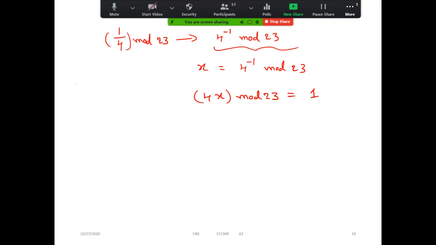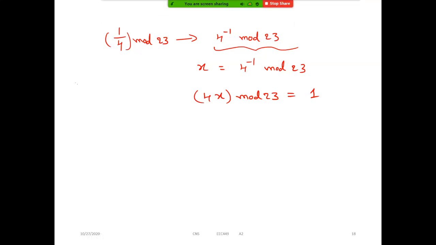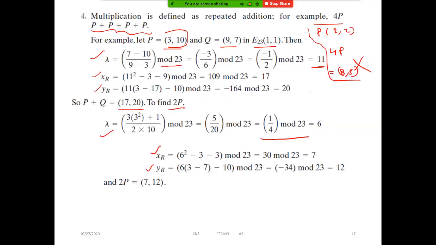Yes, sir. How can I find the x value? If this product becomes 24, then it will become 24 by 23, then it will be 1, correct? So is this possible for x? 24, 4 into x. What is the x value? All of you? 6. It's a 6. So that is what he gave, right? Clear? Yes, sir.